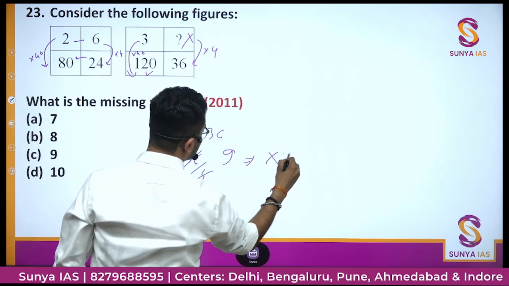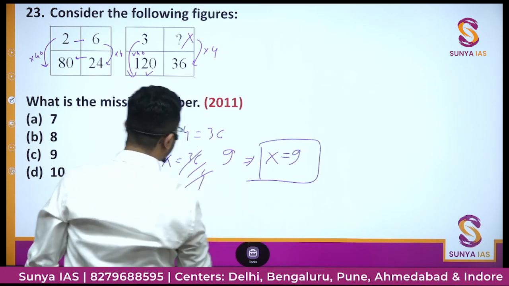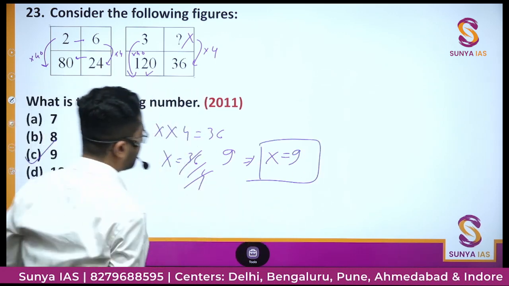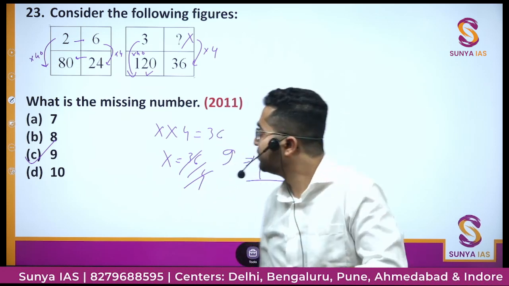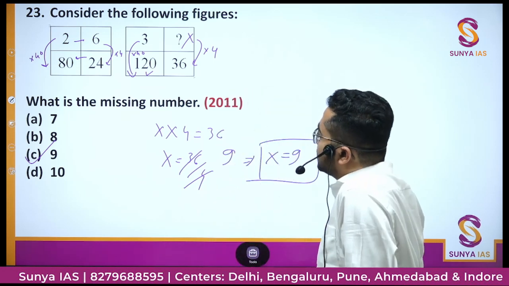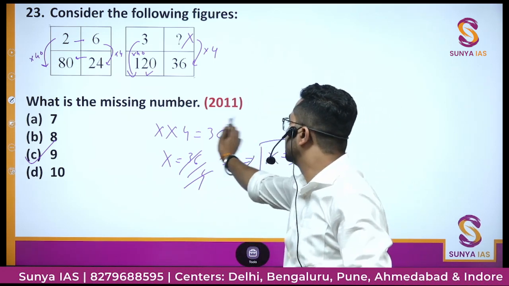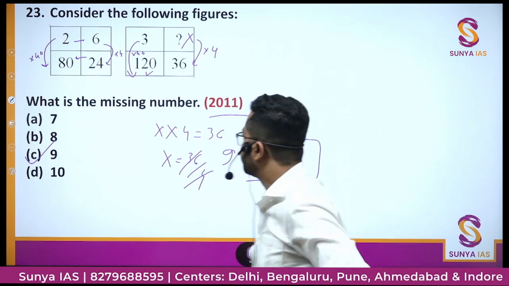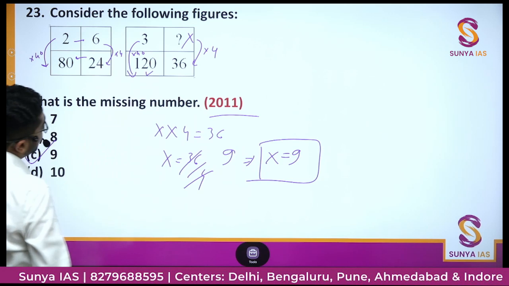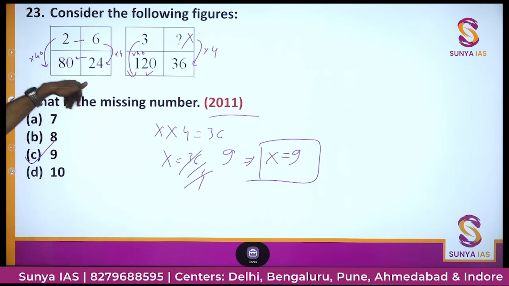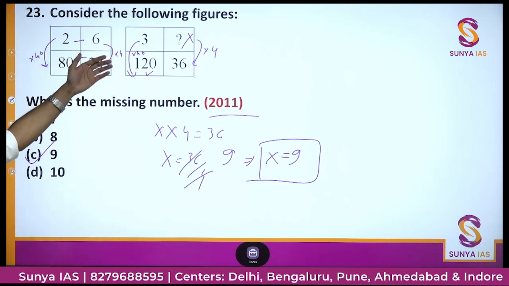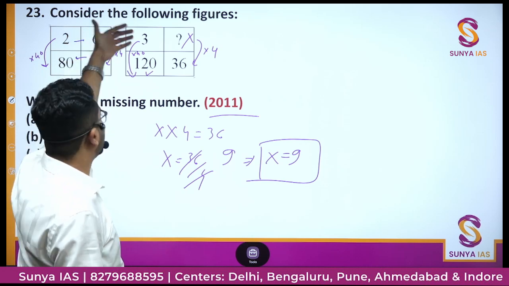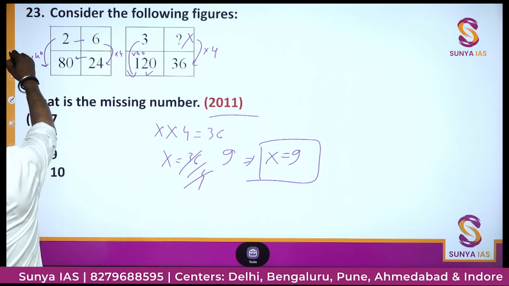That is, x is equal to 9. Right? This was, I think, the easiest question we have solved till now, and this was asked in the year 2011. So there was nothing difficult in it. You just see that the pattern is followed here, so it should also follow in the next diagram also. Okay, we'll move on to the next question.